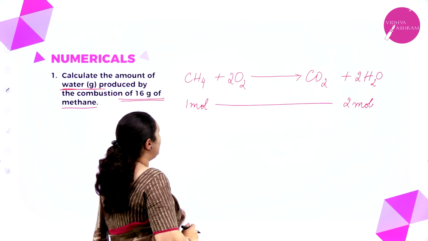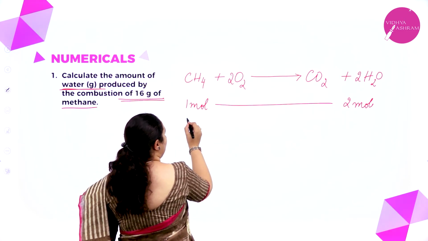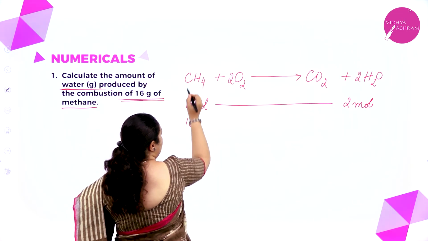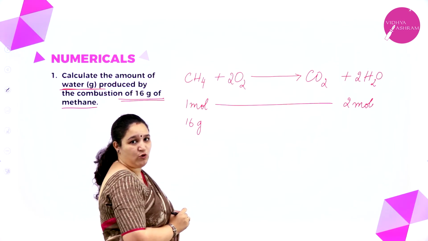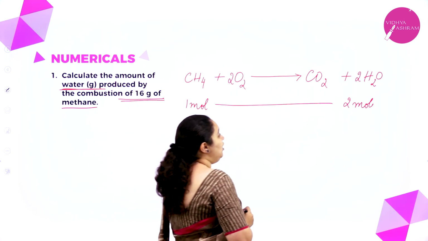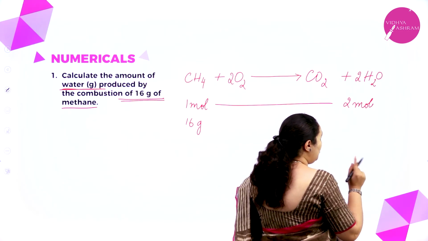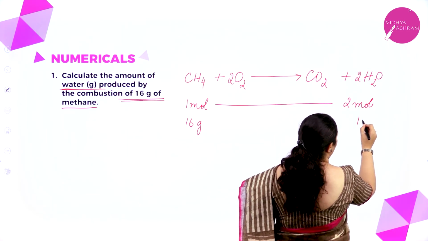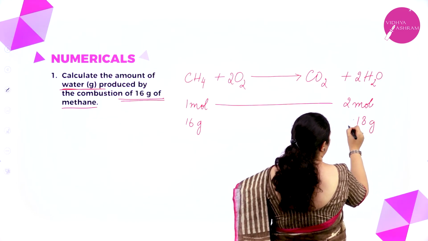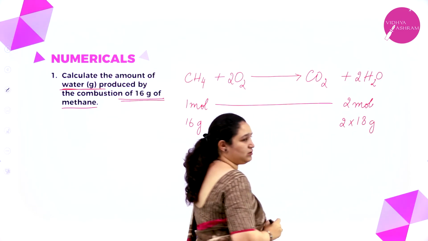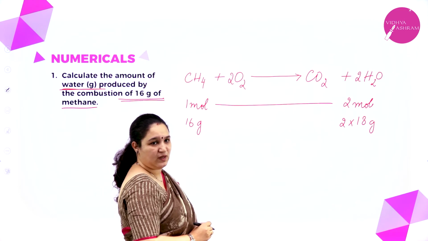Okay. Now what is the mass of 1 mole of methane? It is 16 grams, that is 12 plus 4. What is the mass of water? 1 mole of water is weighing 18 grams, but here I have 2 moles of water. So 2 into 18. Correct?